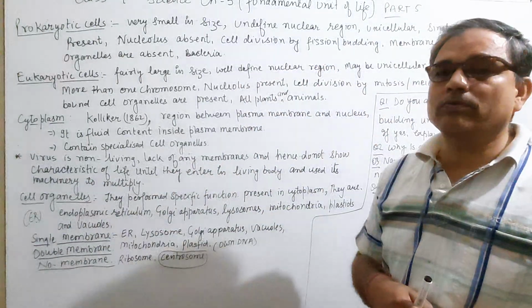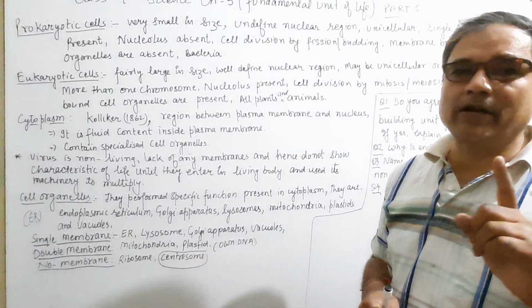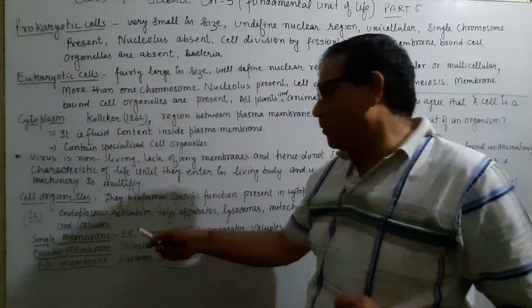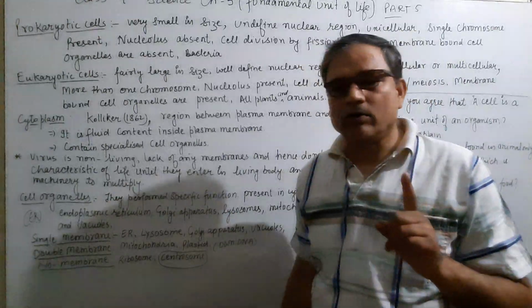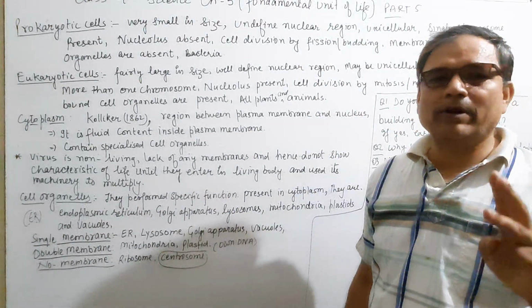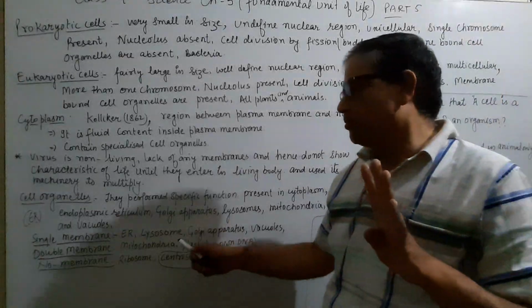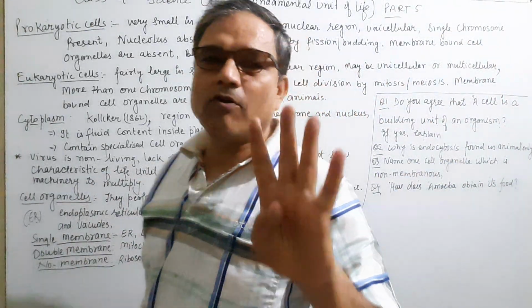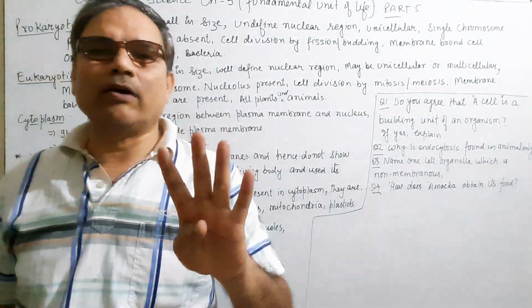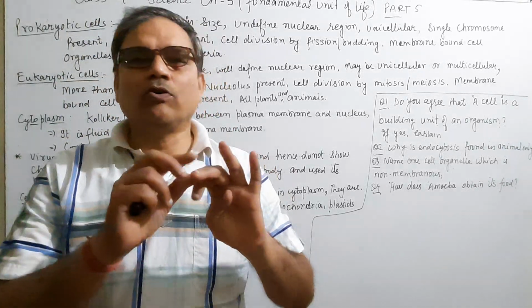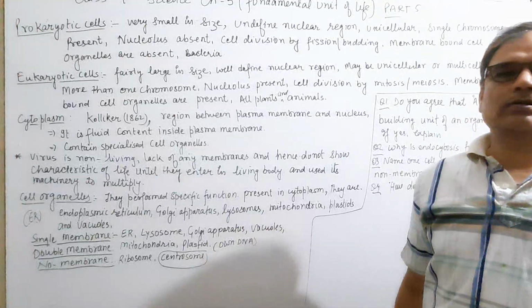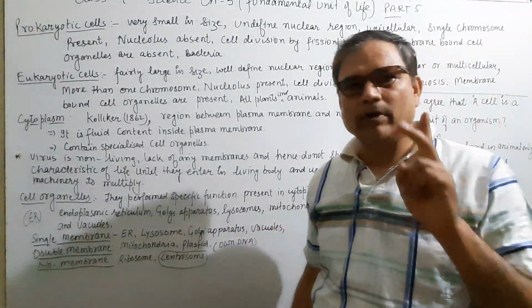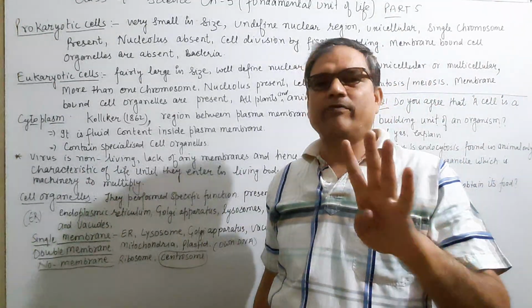The single membrane cell organelles are endoplasmic reticulum, lysosome, Golgi apparatus, and vacuoles.